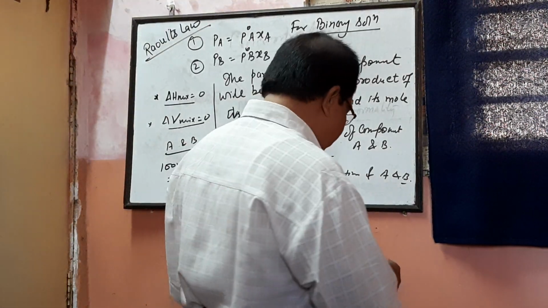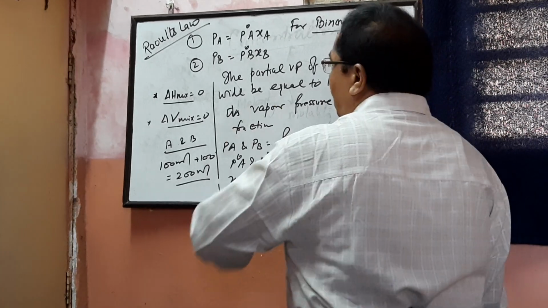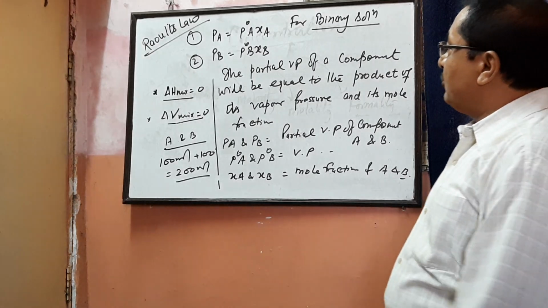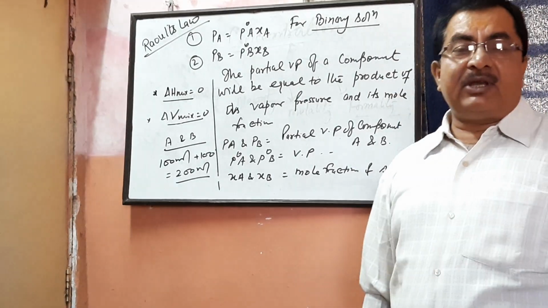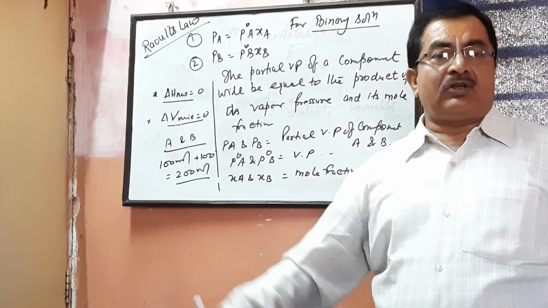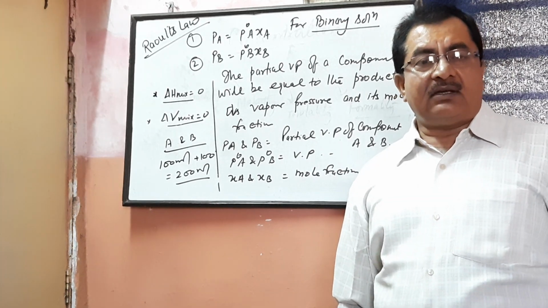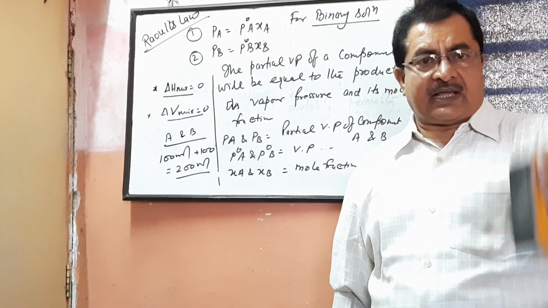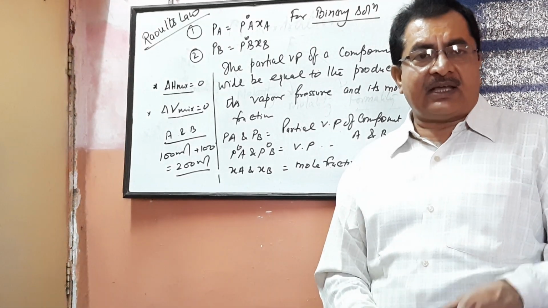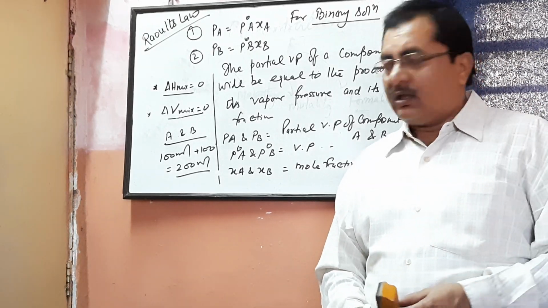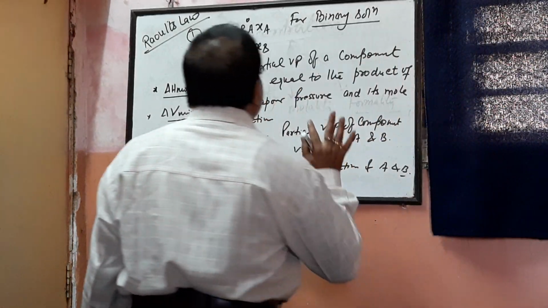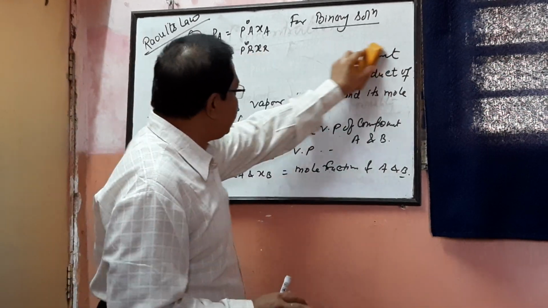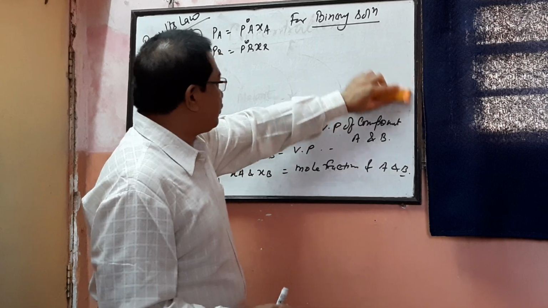Now, what happens after Raoult's law told these things? If you simply say that yes, I have told these things, and you do not prove it, then your statement will be simply a hypothesis. If you prove it, that whatever I say the whole world will accept, then this will be a rule, this will be a law. Then Raoult showed the experimental proof also. How did he show the experimental proof?